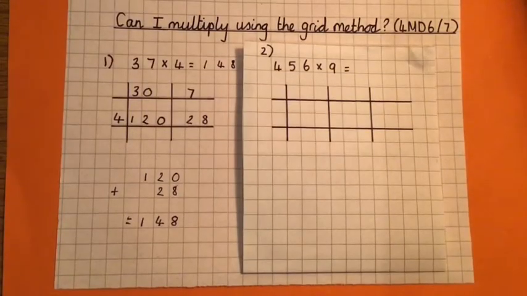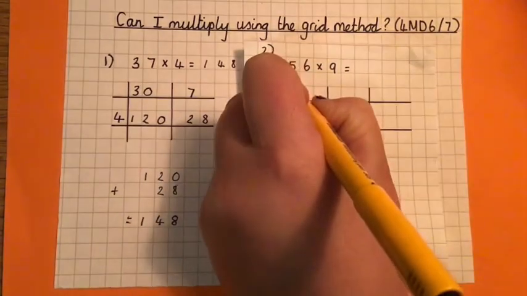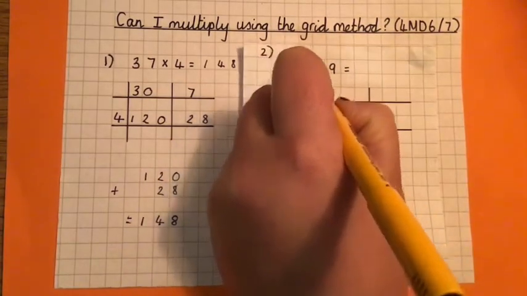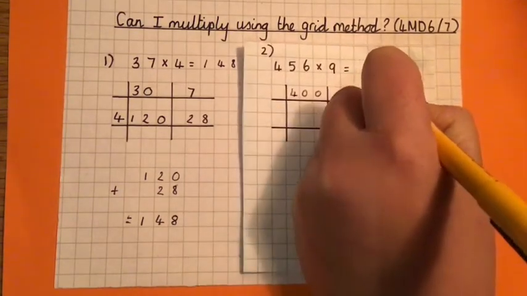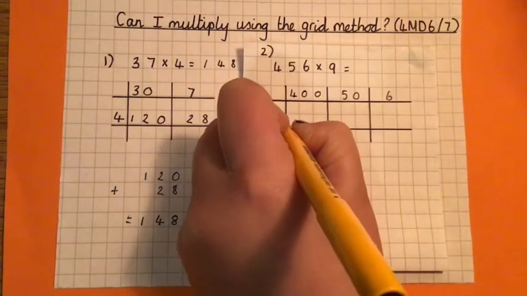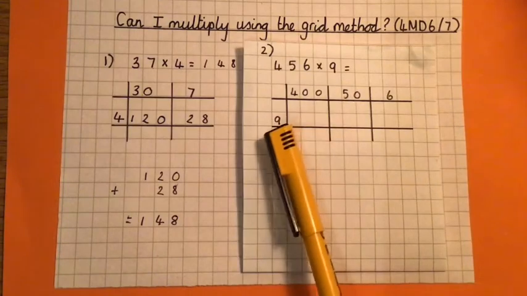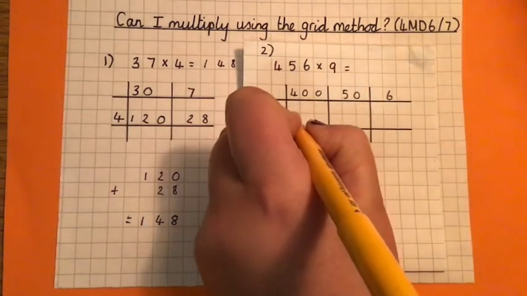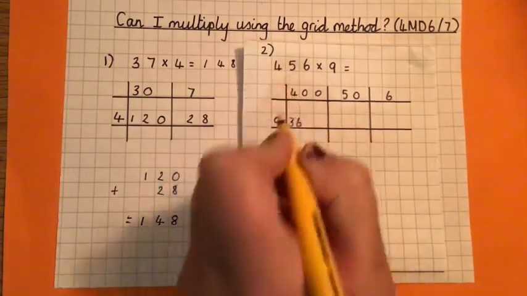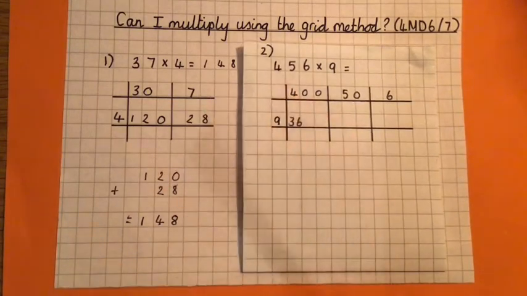So we've got 456 times 9. Okay, so I'm going to partition 456 into 400, 50 and 6, and my multiplier is 9. Right, I've got to start by doing 400 multiplied by 9. So I can do 4 times 9 to begin with, which is 36. And then I've got to make my answer 100 times bigger. So I need to add that back onto my answer.